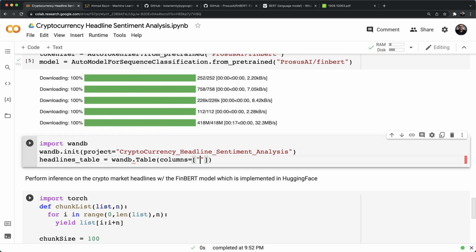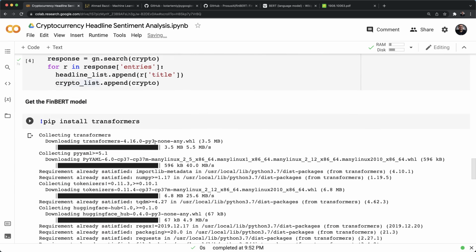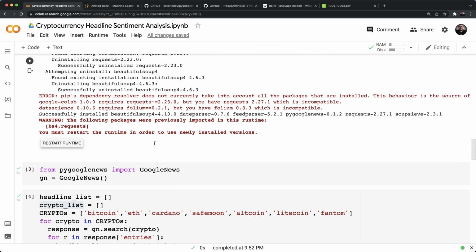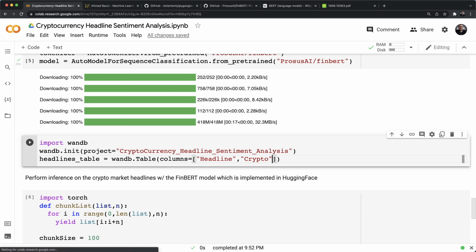So I'm going to store what I have in a table with columns that contain the headline that we extracted from pygooglenews. We're going to store the crypto. So headline and crypto will contain exactly crypto headline list and crypto list respectively.